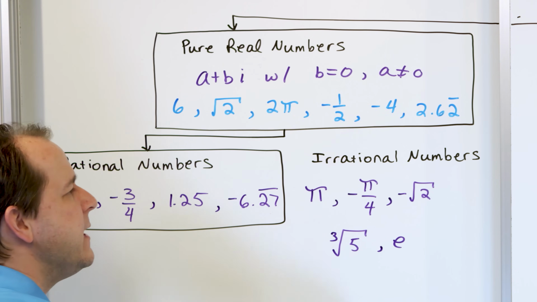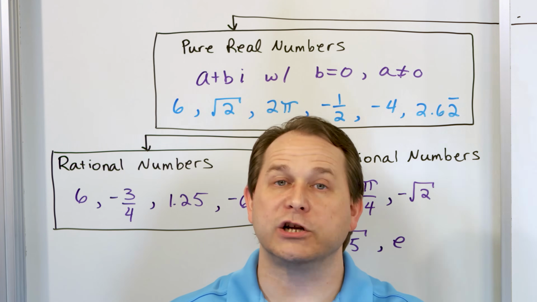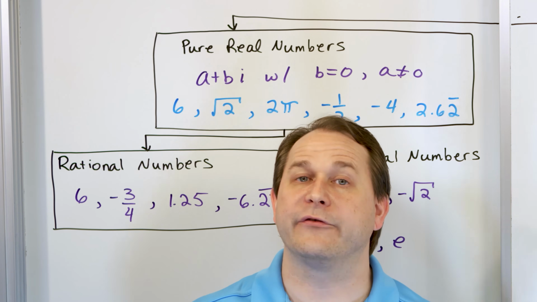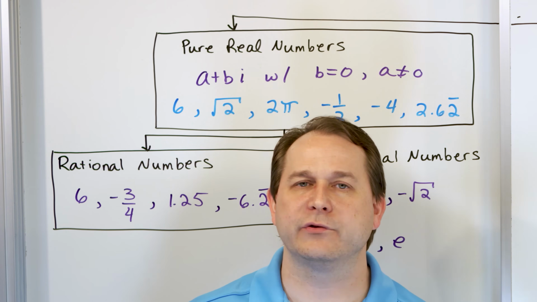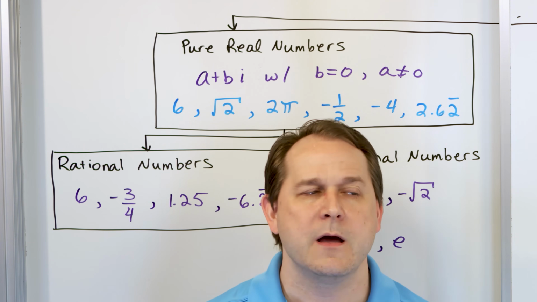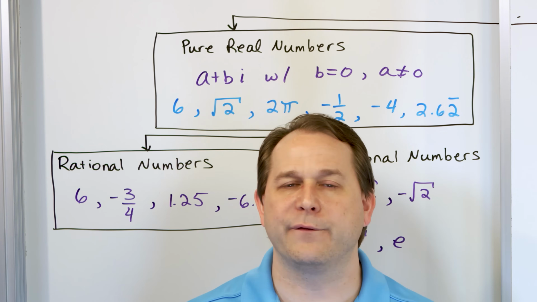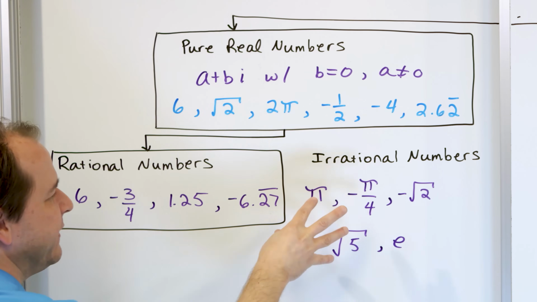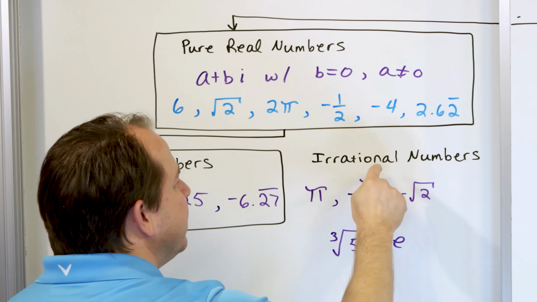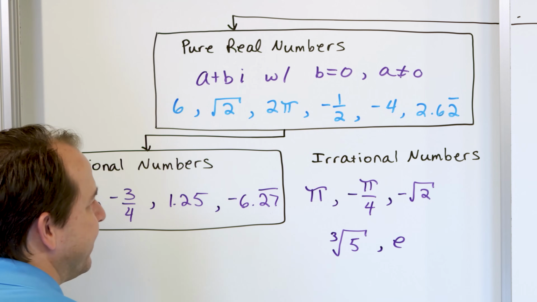It's about 2.71, but it has a decimal that goes on and on forever. It never ends, and there's also no pattern to the decimal. So the basic idea is irrational numbers cannot be written as fractions because they have decimals that go on forever with no pattern. So if there's no pattern to the decimals that go on and on forever, then there's no way to write it as a fraction.